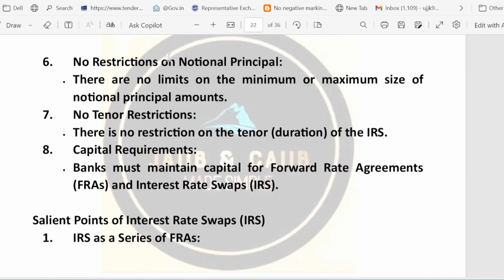No restriction on notional principal. This thing I am repeating again and again. There is no minimum or maximum limit on the notional principal for an IRS. No tenor restriction, which means parties are free to choose any duration for the IRS. Capital requirement: banks must maintain adequate capital while entering into FRA or IRS to cover the potential risk.